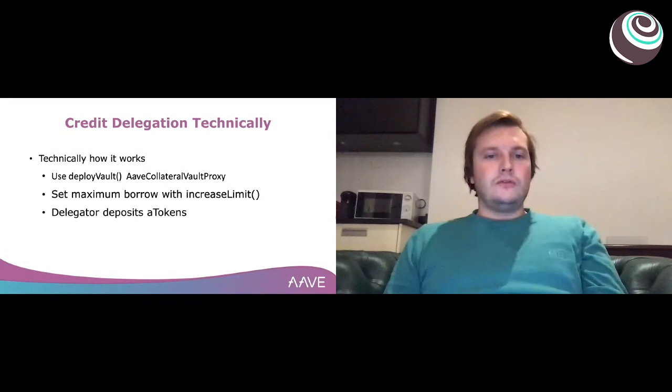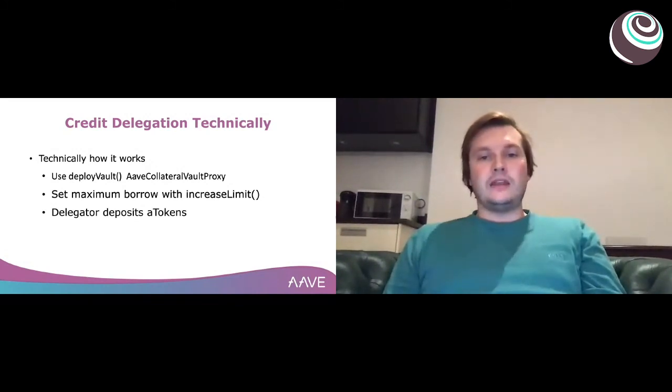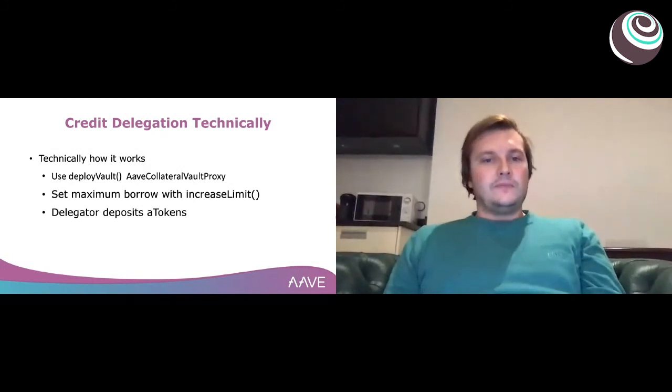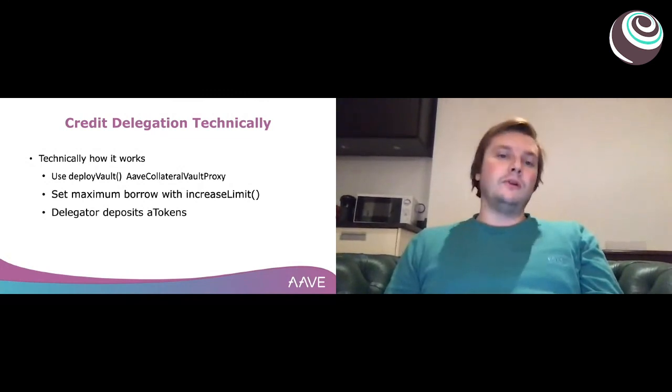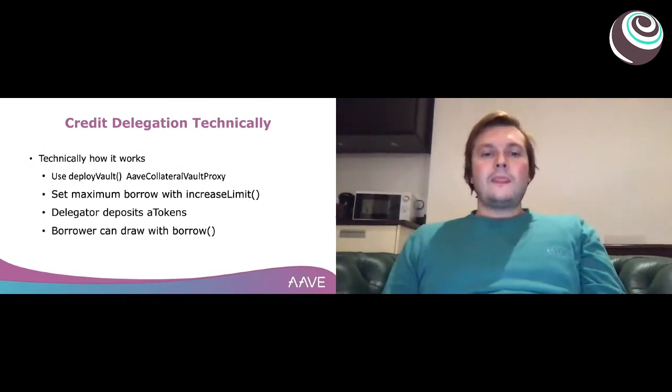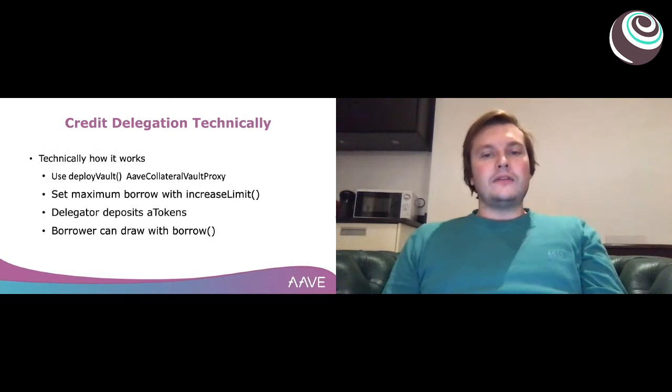They come into your vault when they're interacting, depositing any kind of A tokens that the protocol has, and that increases the borrow capacity of the vault that you deployed. Then the borrower can draw the credit by calling the borrow function.